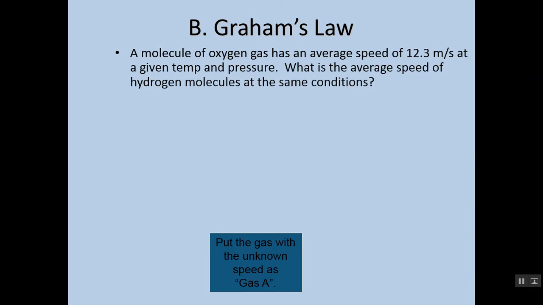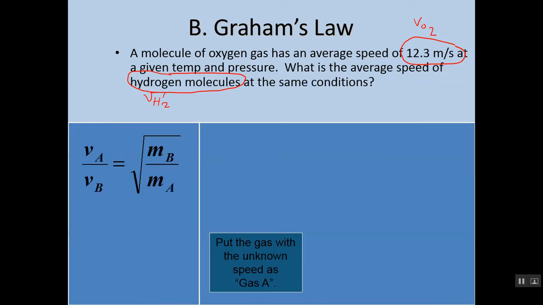What if this was the question? A molecule of oxygen has an average speed of 12.3 meters per second, right? So we've got a velocity for oxygen at a given temperature and pressure. The question is, what is the average speed of hydrogen at the same condition? So this is the velocity of hydrogen. If we wanted to solve for that, the easiest way to plug it in would be to set the velocity of hydrogen on top. Now think about it, the reason is because it makes it a whole lot easier to manipulate our equation, right? This is what we're solving for.